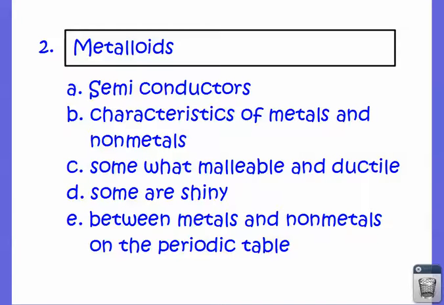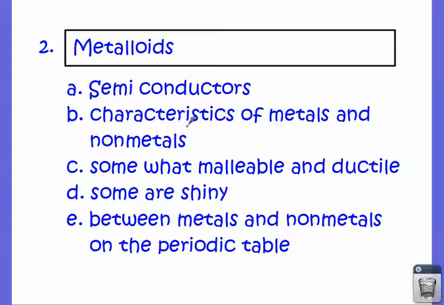Now there are also some elements called metalloids. These are the halfway point between metals and our other category, which is non-metals. These are things that are called semiconductors. Some of them have the ability to conduct heat and electricity in some ways, not in other ways. So these are what we call semiconductors, semi meaning kind of or almost conductors.